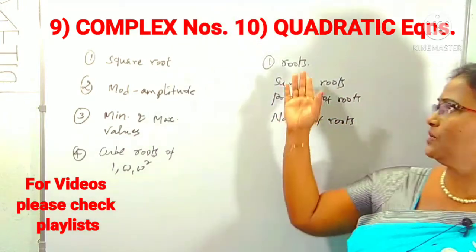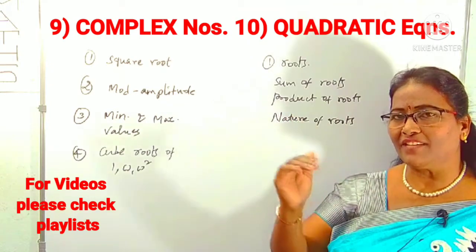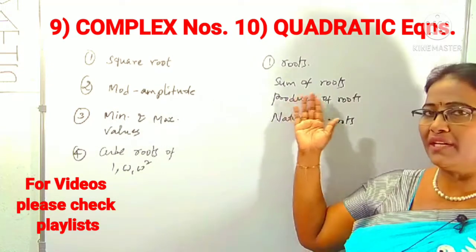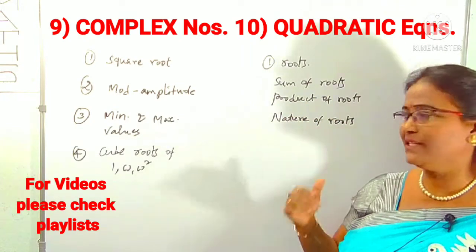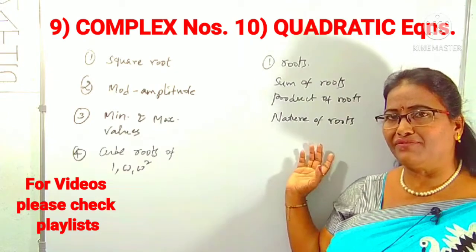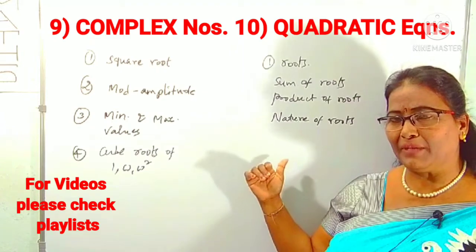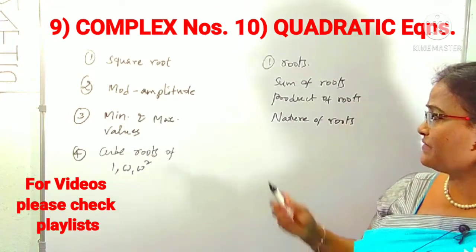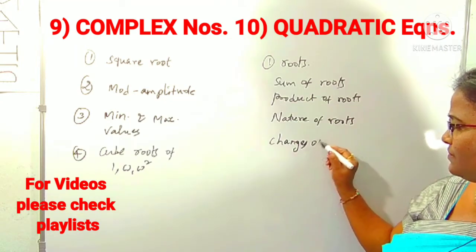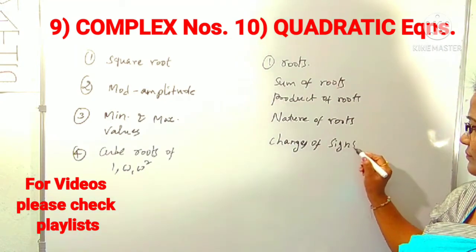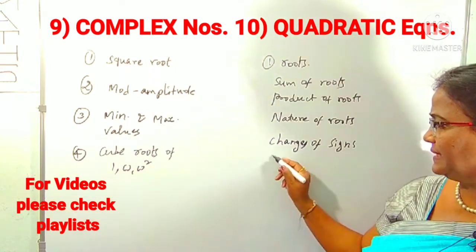So what are the roots of a quadratic equation? What is the condition for an equation to be called a quadratic equation? And what are the sum and product of roots? How can you find the nature of the roots, and what does it depend on? Also, the graphical representation of the quadratic equation is important. What is the graphical representation? And changes of signs. And also you may be asked for x values in interval form.